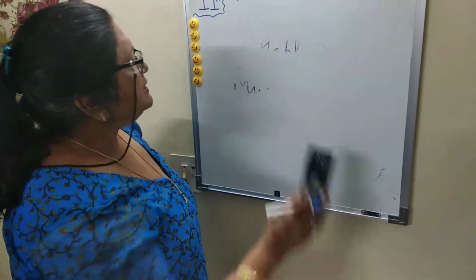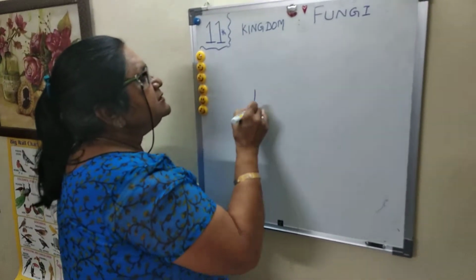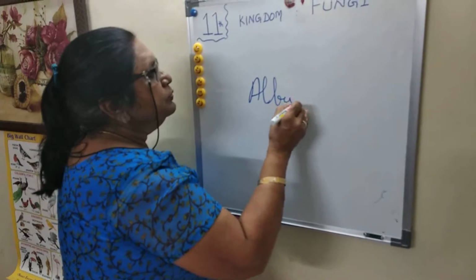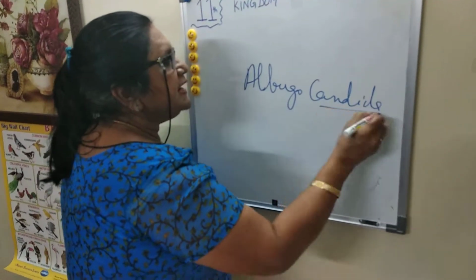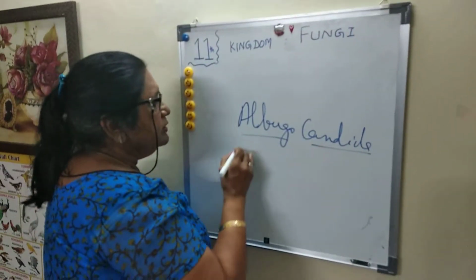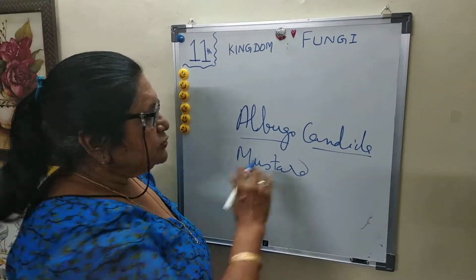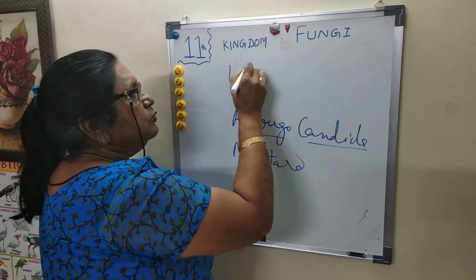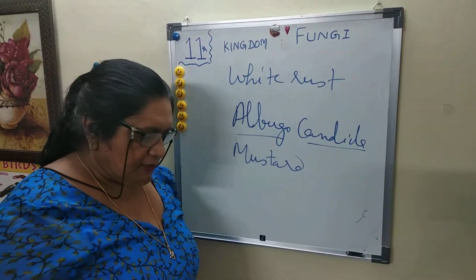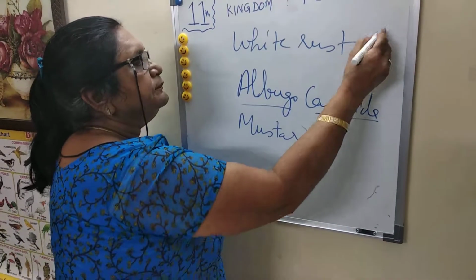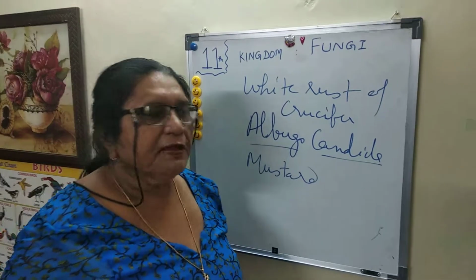Also, a parasitic form of the Oomycetes is Albugo candida, which acts as a parasite on mustard, sarson, and Brassica. It causes the disease called white rust of crucifers. Crucifers belong to the mustard family.